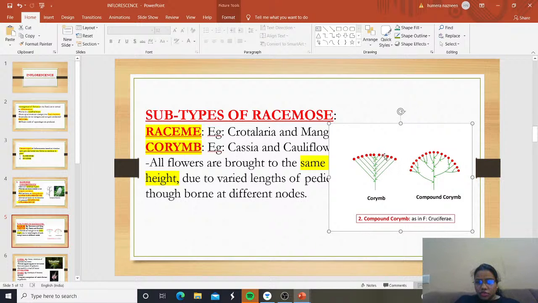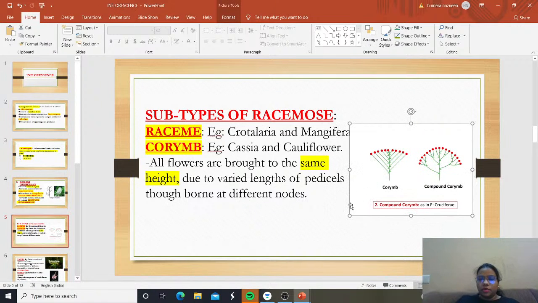These red dots are flowers. They are being born on different nodes. But you can see the length of the pedicel. Here the pedicel is small, here it is the longest. Whatever the node where they are produced, they come to the same height. Even in compound corymb, the main pedicel forms branches, and even on the branches, though flowers are born on different nodes, they come to the same height. So we call it corymb, simple corymb and compound corymb.